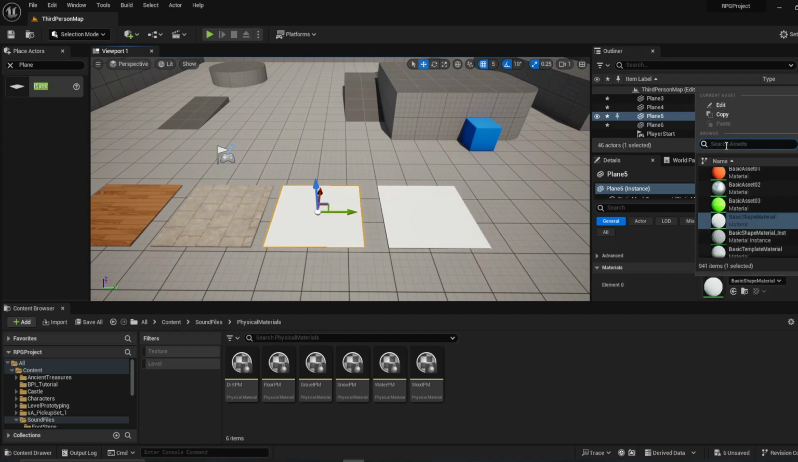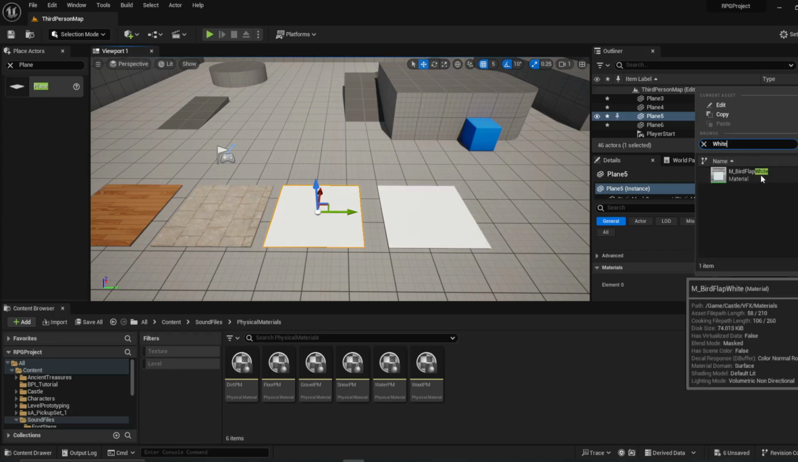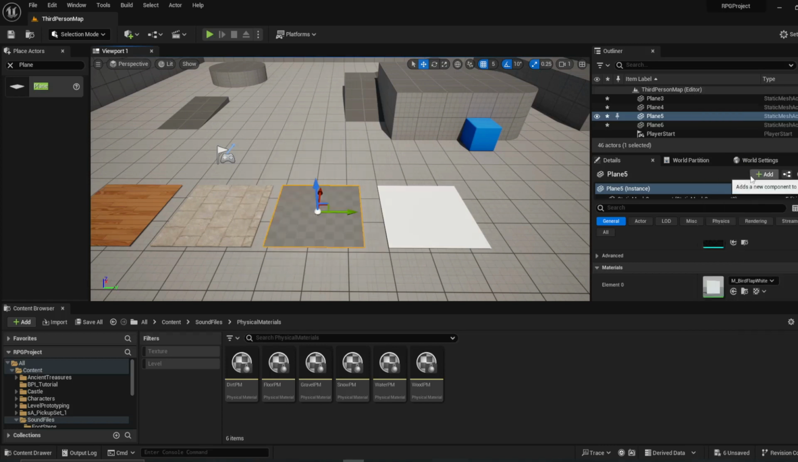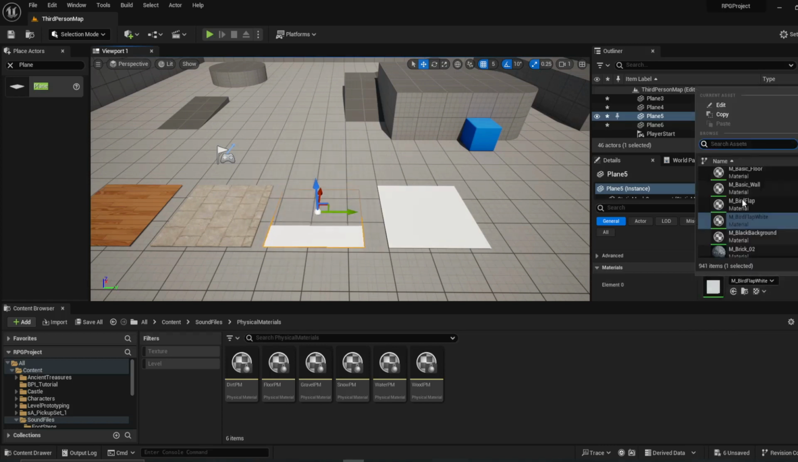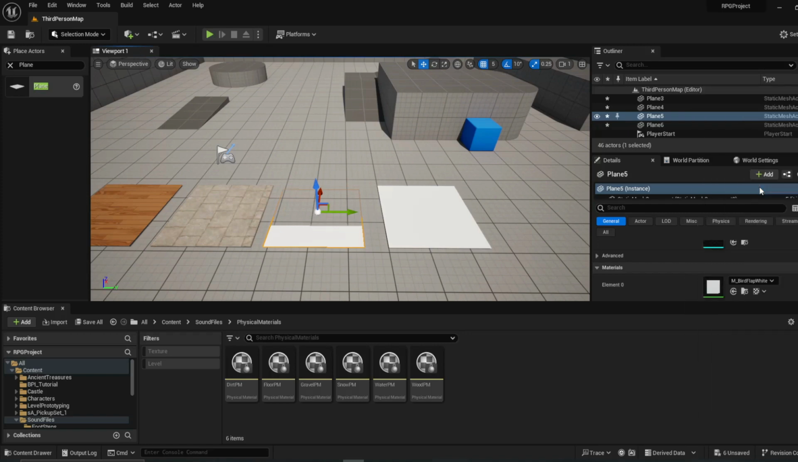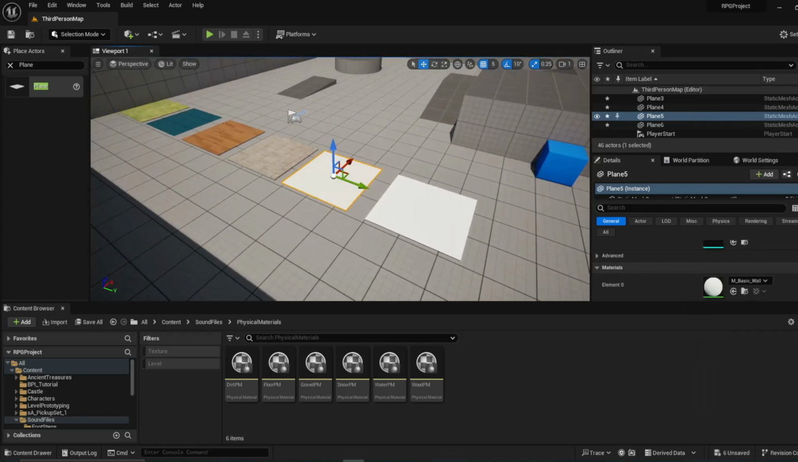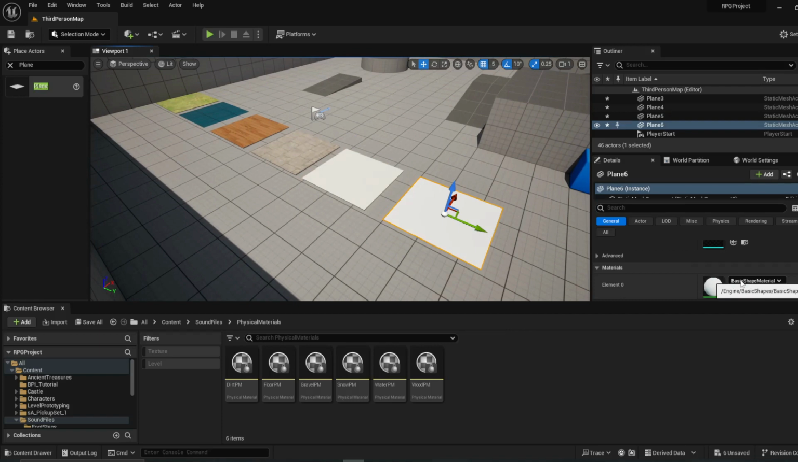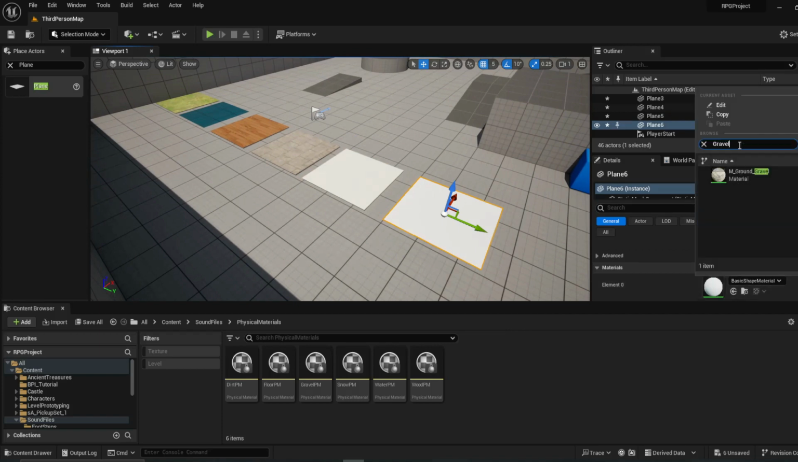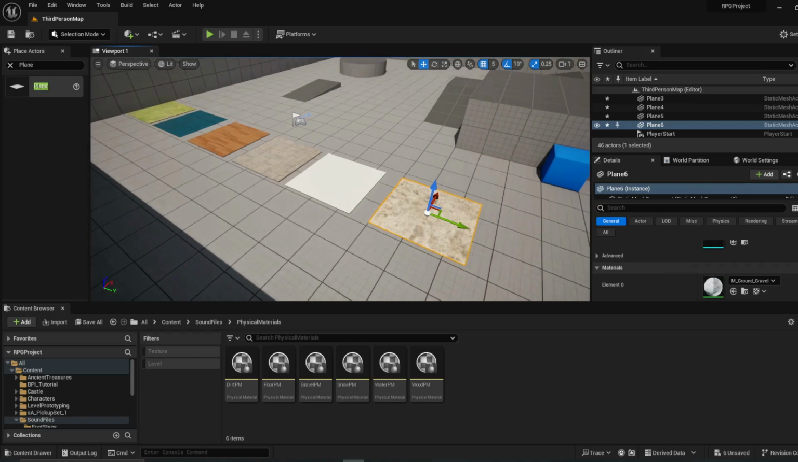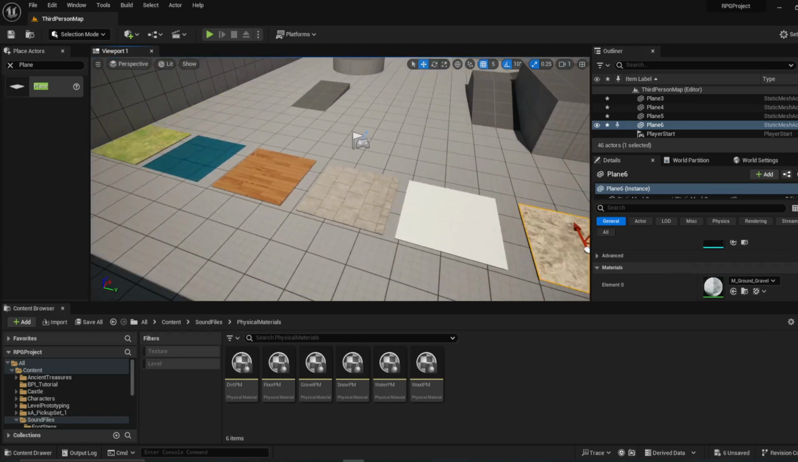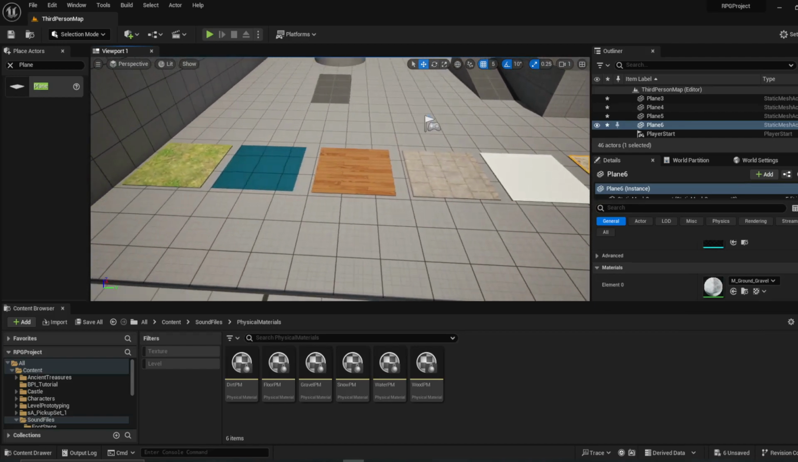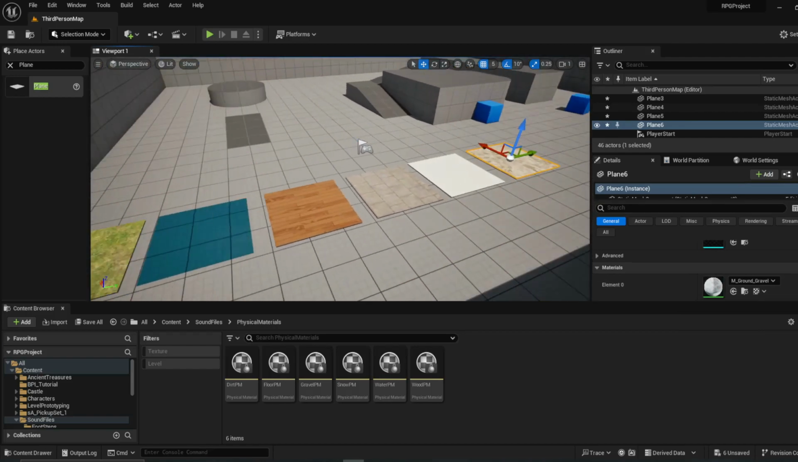So we need snow. We don't have anything for snow. Bird flap white? No. Okay, let's just do basic wall for this one. And I don't think we have anything for gravel. Oh, we do. Thank you. Basic engine textures. All right, so we've got our different floor types here, or our different physical types here.